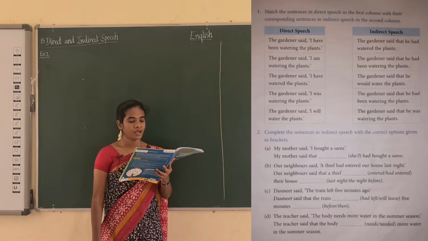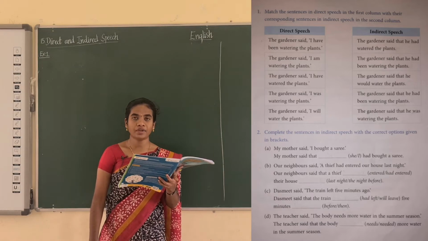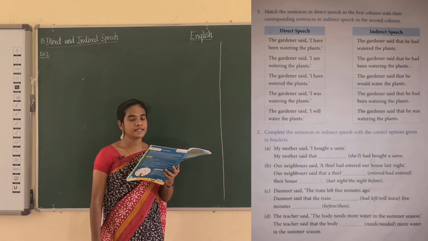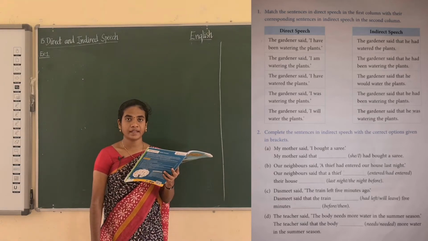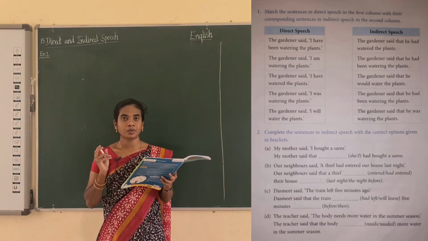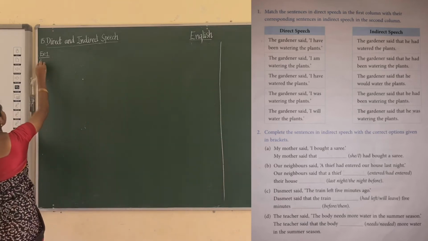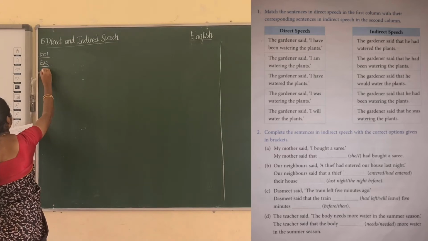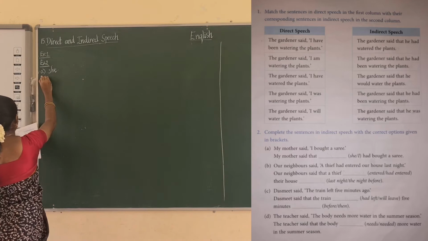Now see here. My mother said, I bought a saree. Okay. And now we are changing into indirect speech. My mother said that, here the pronoun is missing. Okay. Dash had bought a saree. I here refers to the mother. Mother is female. So what pronoun do we have to use? She. Okay. So A is she.